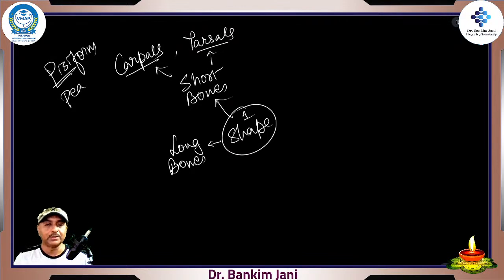So these are the short bones. Then there are so many, like the scaphoid. Scaphoid means boat-like; if you see the bone, it is boat-like. Lunate is like a half moon. Very interesting names. Cuboid is like a cube. So that's how we'll see all those bones.